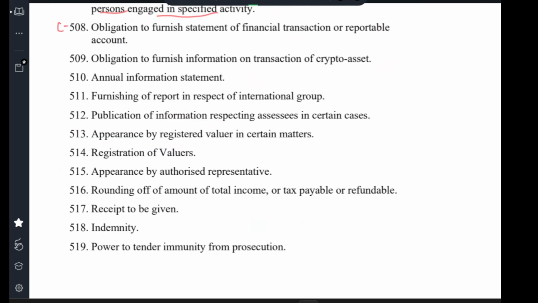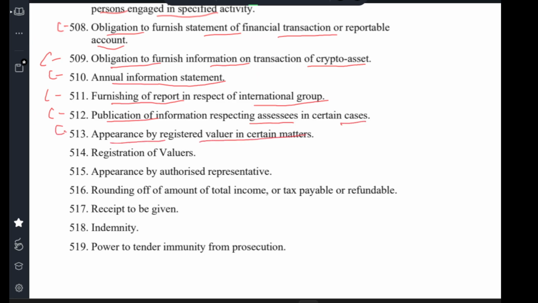Clause 508 obligation to furnish statement of financial transaction or reportable account. Clause 509 obligation to furnish information on transactions of crypto. Clause 510 annual information system. Clause 511 furnishing of report in respect of international group. Clause 512 publication of information respecting assessees in certain cases. Clause 513 appearance by registered valuer in certain matters. Clause 514 registration of valuers. Clause 515 appearance by authorized representative. Clause 516 rounding off of amount of total income, tax payable, refundable. Clause 517 receipt to be given.